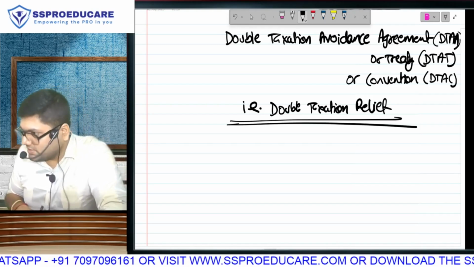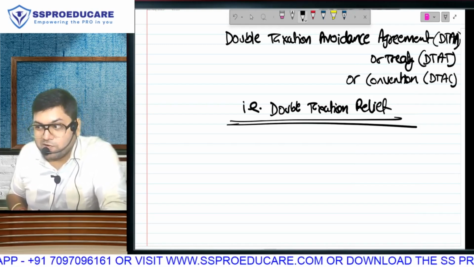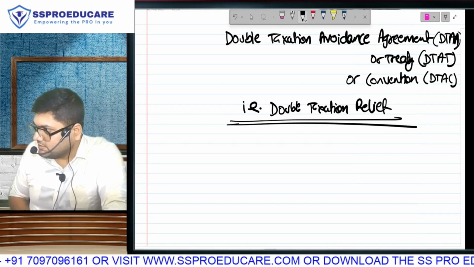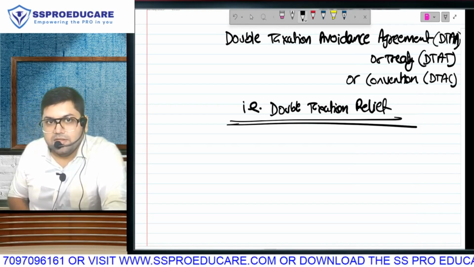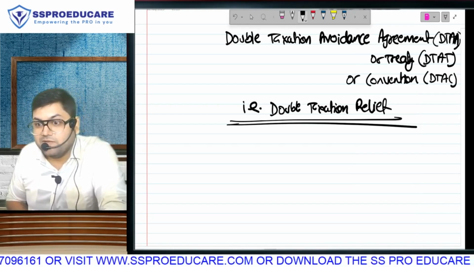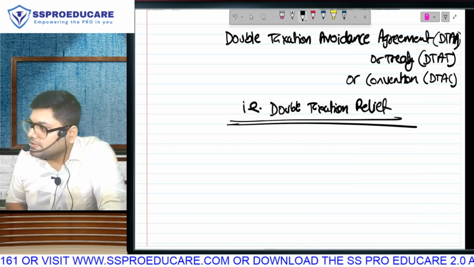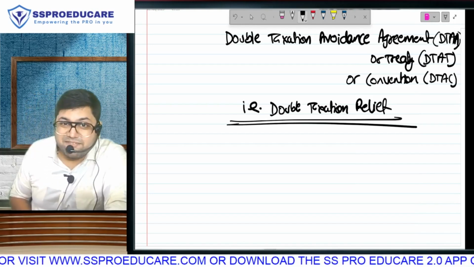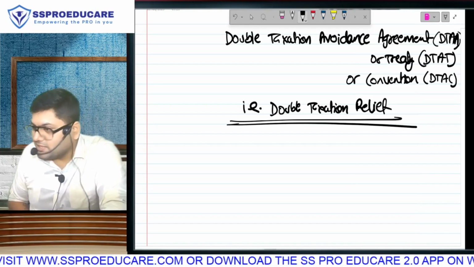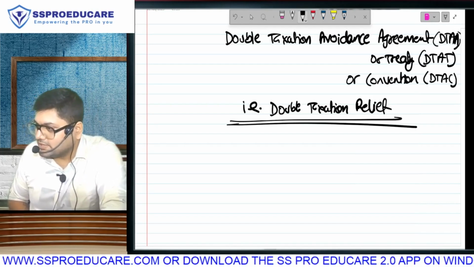What is the importance of this chapter? It is a part of international tax. Can I say it falls in the 30 marks of your paper? Because your paper is 70 marks direct tax and 30 marks international tax.